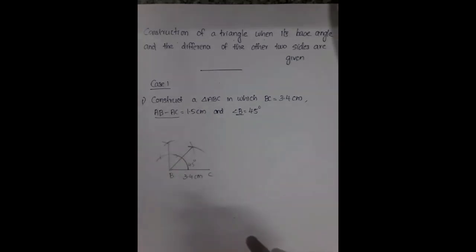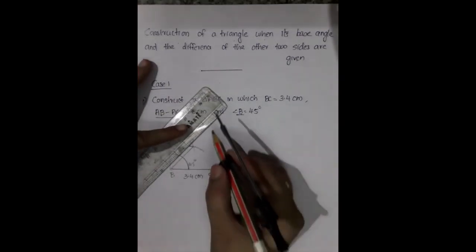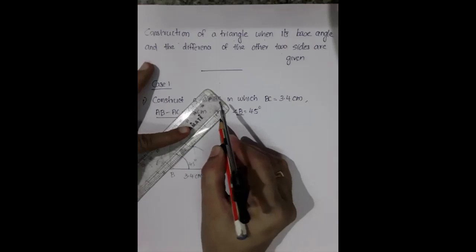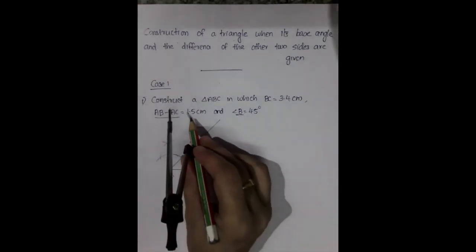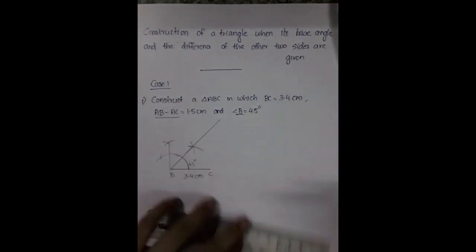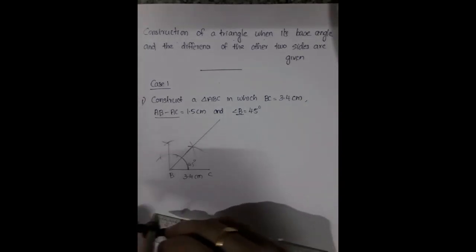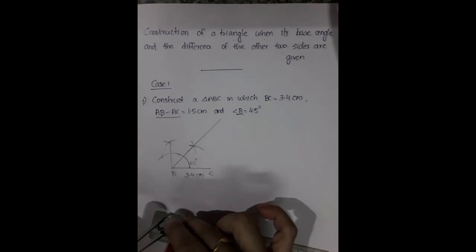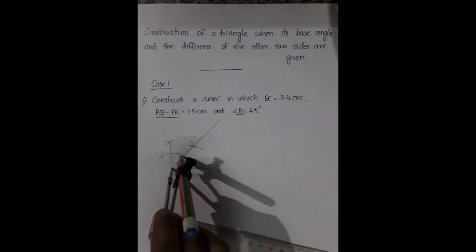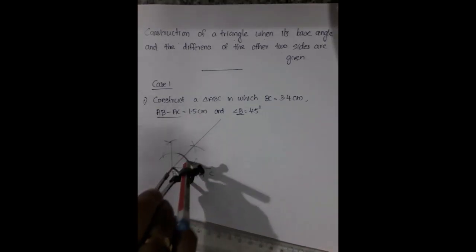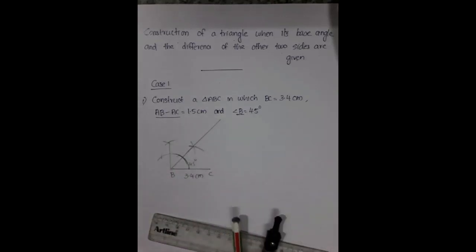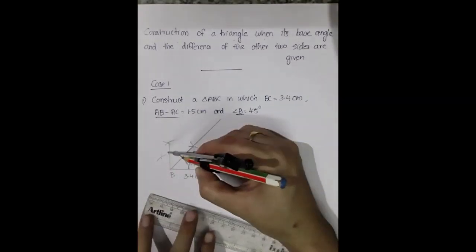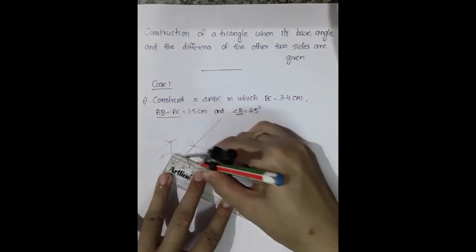So AB is there, so here B is there. How will you do? You have to extend this line, this angle line, extending. Then we have to take 1.5 centimeter. So in the compass you have to take 1.5, and you have to cut like this here. Then you have to join this point and C.